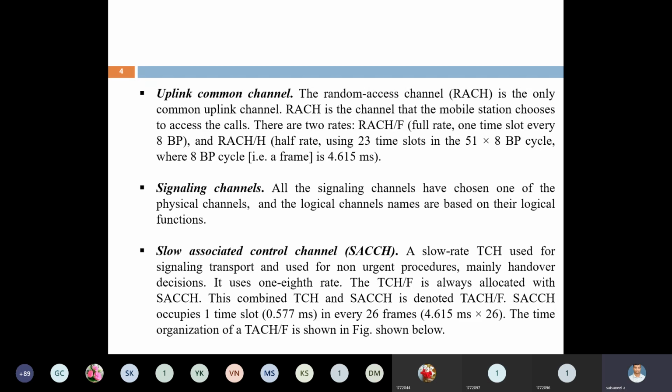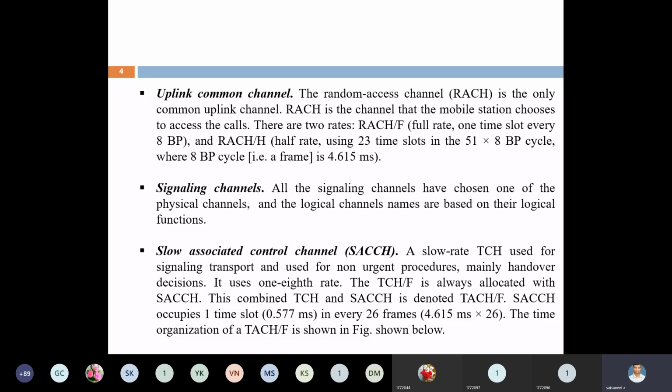Next one is signaling channels. The signaling channels have chosen one of the physical channels and logical channels. Names are based on their logical functions. Signaling is nothing but setting up of a call, not for voice, setting up of a call. That is, selection of physical and logical channel is nothing but the signaling channel.